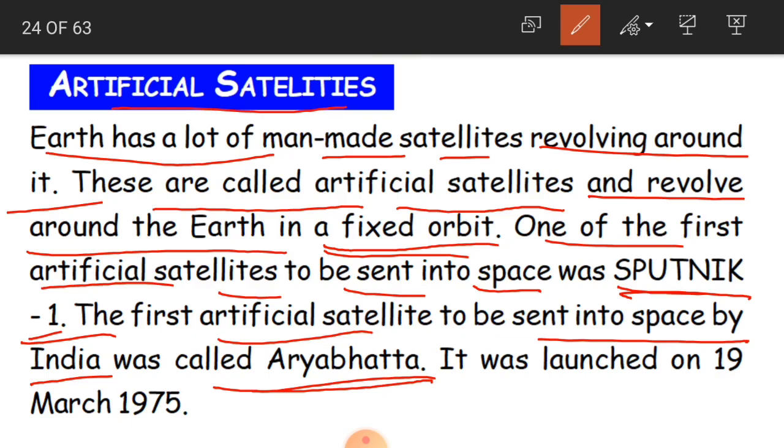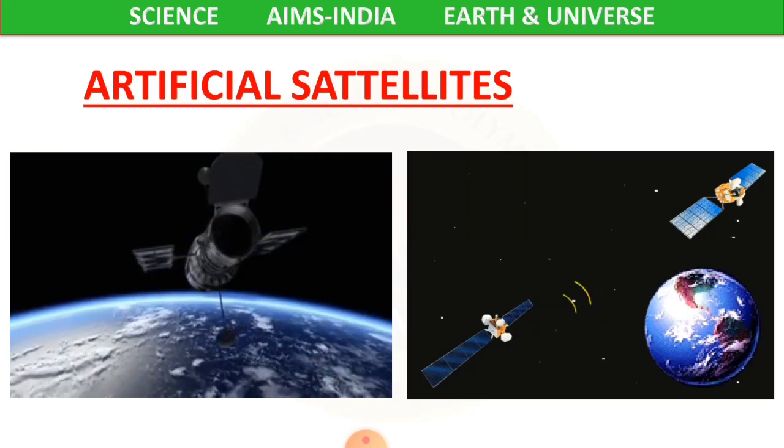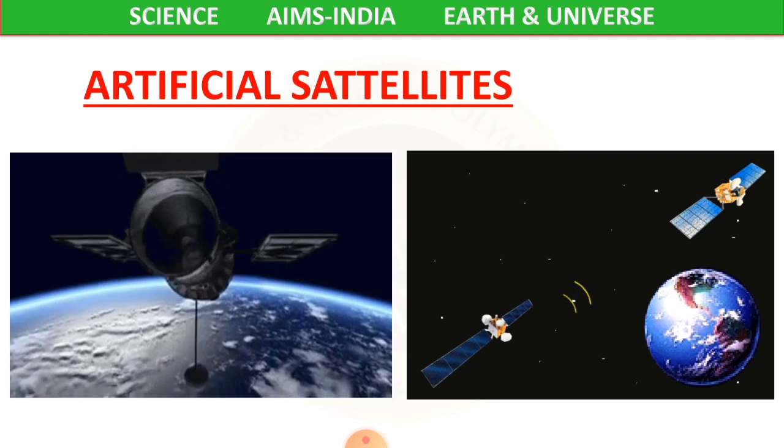This Aryabhatta satellite, our Indian satellite, was first launched on 19th March 1975, so about 47 years before.